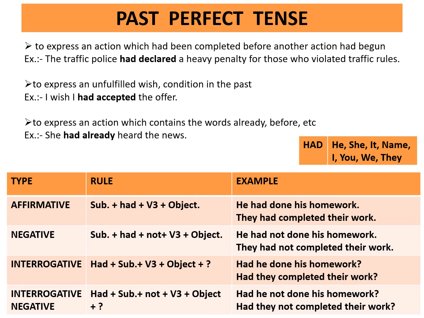Interrogative negative. Rule is had plus subject plus not plus third form of the verb plus object plus question mark. Example, had he not done his homework? Had they not completed their work?